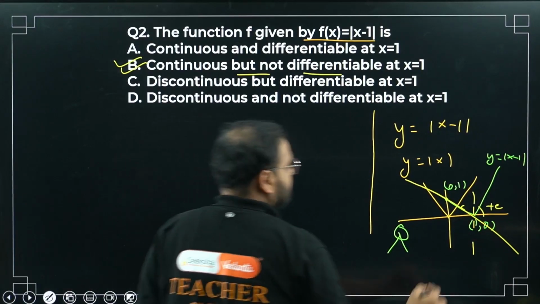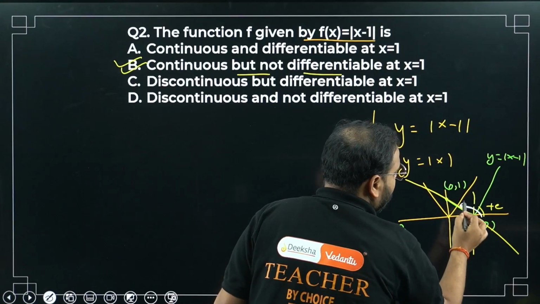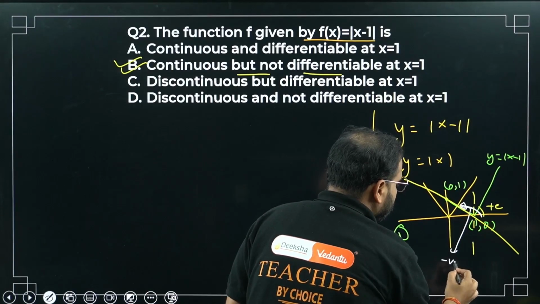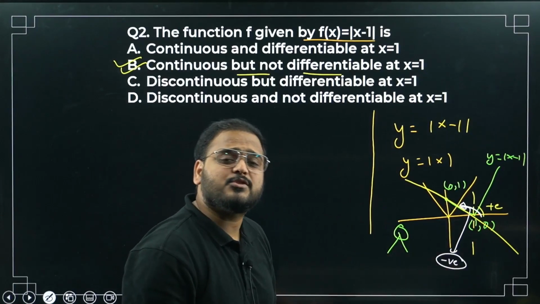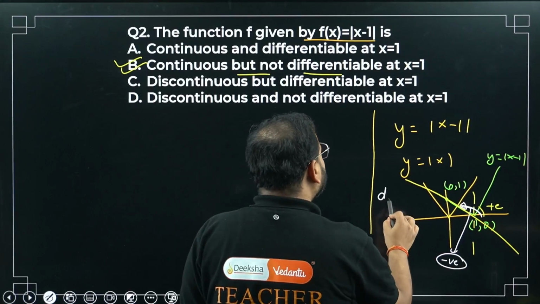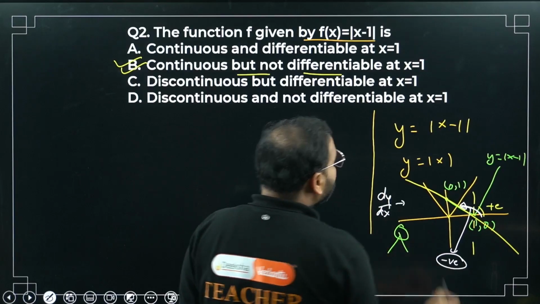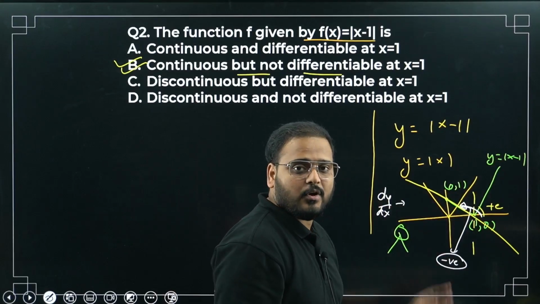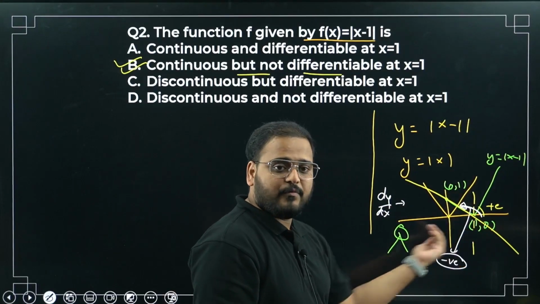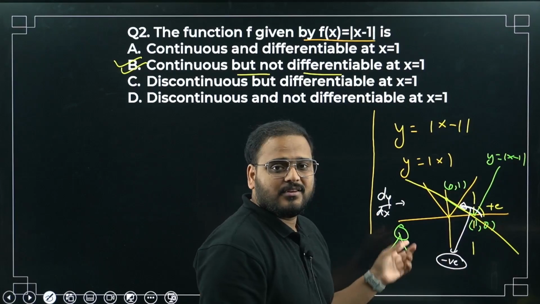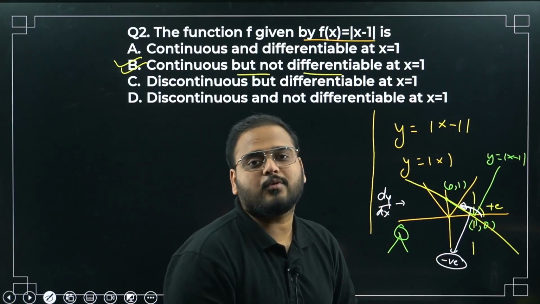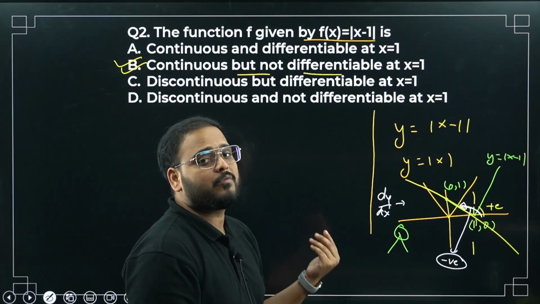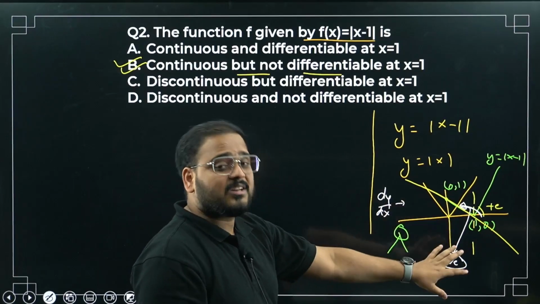Please have a look at this angle, sir. Obtuse angle. So this slope will be what? Negative. So they are not equal to each other, no? Why am I saying slope, sir? Derivative gives me slope only, no? So slope is positive on this side for y equals to x minus 1 on the right of 1. Before 1, what do I have? Negative. Can the positive slope be equal to negative slope? No, sir. It means derivative is not equal. Right hand derivative and left hand derivative are not equal. Hence non-differentiable. This is the graphical understanding.